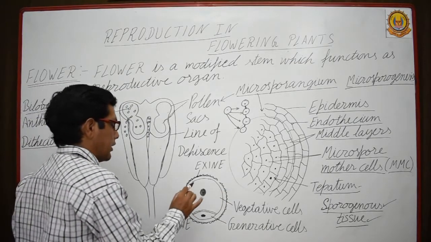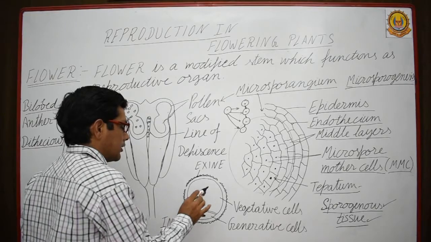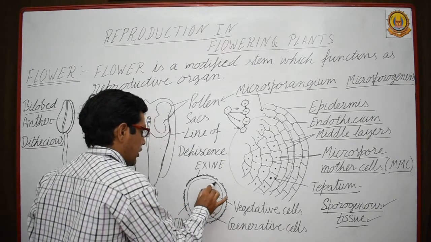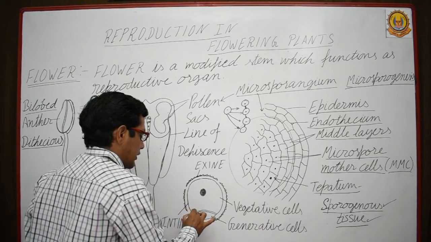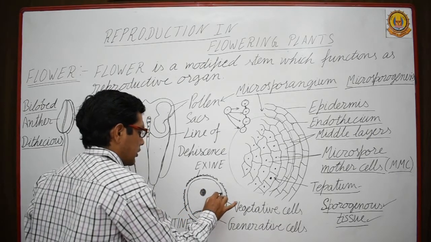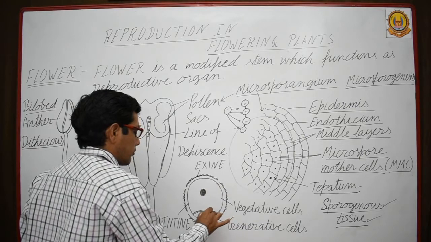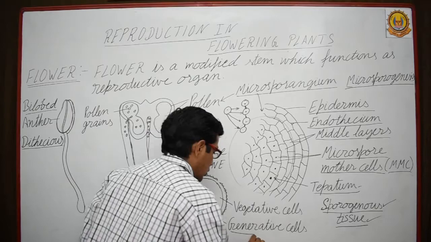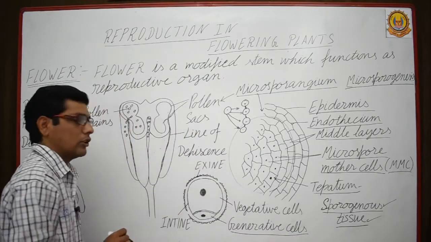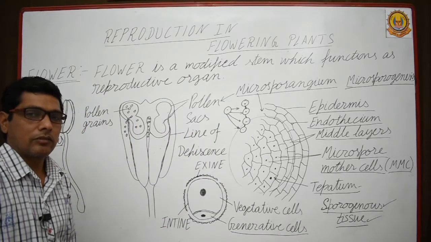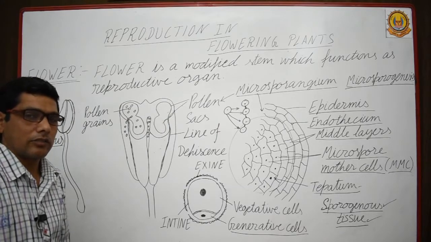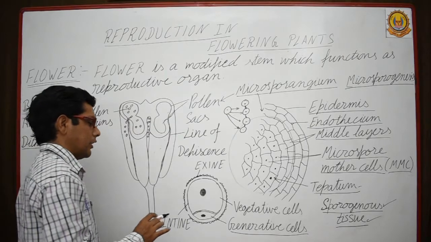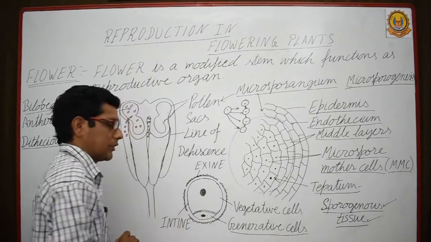Inside the intine there are 2 cells. One is the vegetative cell. This large cell helps in the functioning of the pollen grain and production of the pollen tube. The other is the generative cell, which results into the 2 male gametes, which help in fertilization after landing on the stigma.